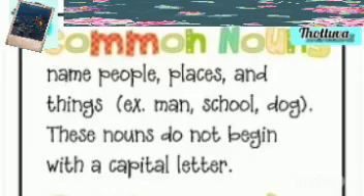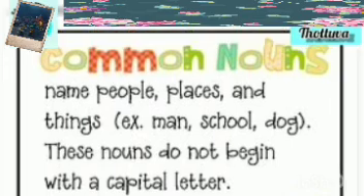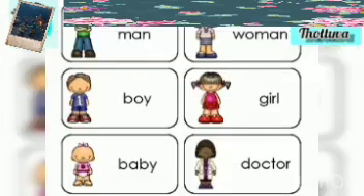So the common noun is actually the general name of a person, place, animal or a thing. And we were discussing with examples what a common noun is. In the case of a person, it can be boy, girl, man, woman, etc. In the case of a place, it can be city,